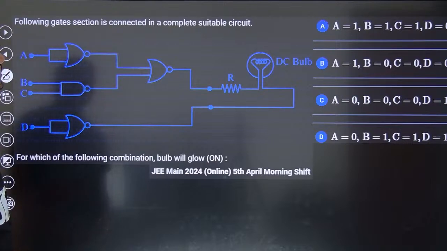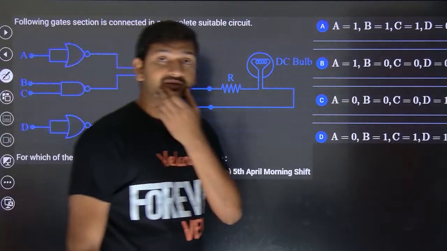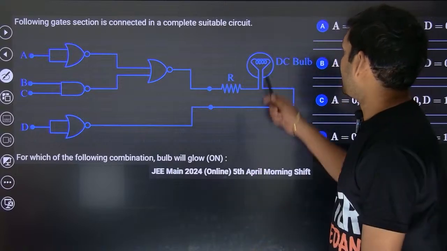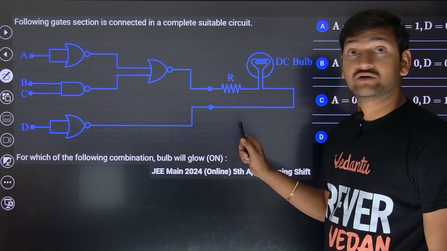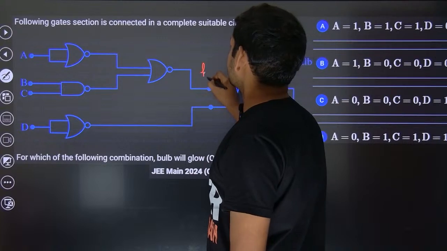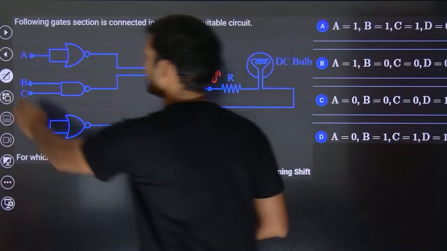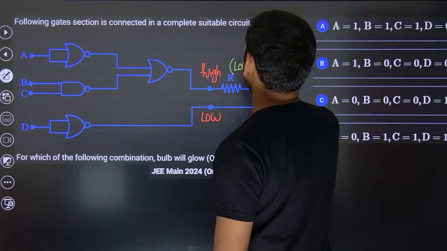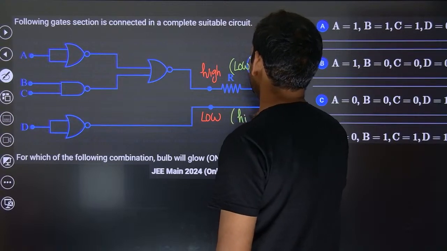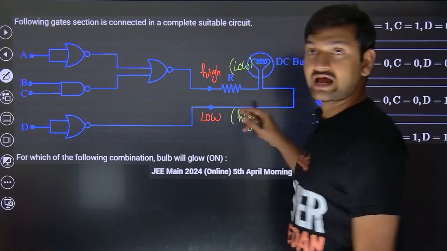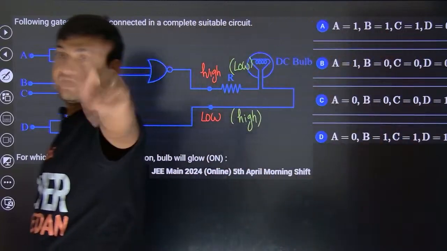The following gate section is connected in a complete suitable circuit. For which of the following combinations will the bulb glow? Only thing which you have to keep in mind is that the bulb will glow when there is potential difference across it. That means if this is going to be high, then this should be low, or if this is going to be low, then this should be high. Then only you will have difference. Then only it will glow.